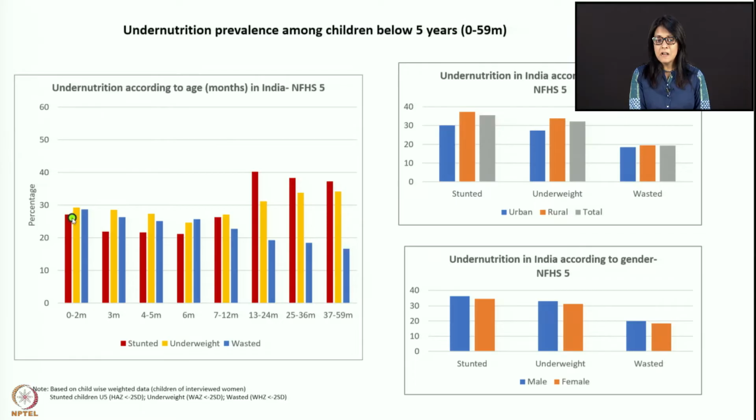There is a little bit of decrease in stunting, which is good. But going to 4 to 5 months of age, wasting has not decreased much, underweight has not decreased much, and stunting stays as it is. That's the same trend you see in 6-month-old babies. So in the first 6 months of age, where there should be tremendous catch-up growth and almost zero growth faltering, we are getting a lot of growth faltering and very poor catch-up growth.